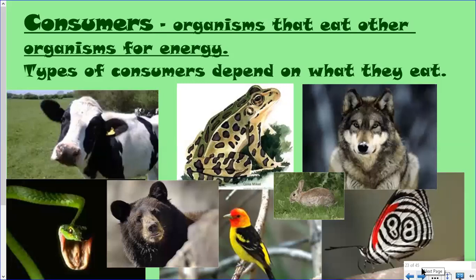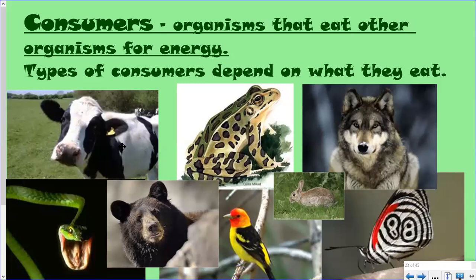The next things that are in an ecosystem are things called consumers. We are a consumer because we are an organism that will eat other organisms for energy. So what it's really saying is if you have to eat and you have a mouth, then you are a consumer. Consumers eat different types of things. So when you look at the picture here, these are all consumers. They all have a mouth and they all need to eat, but they eat different things. So there are different types of consumers.